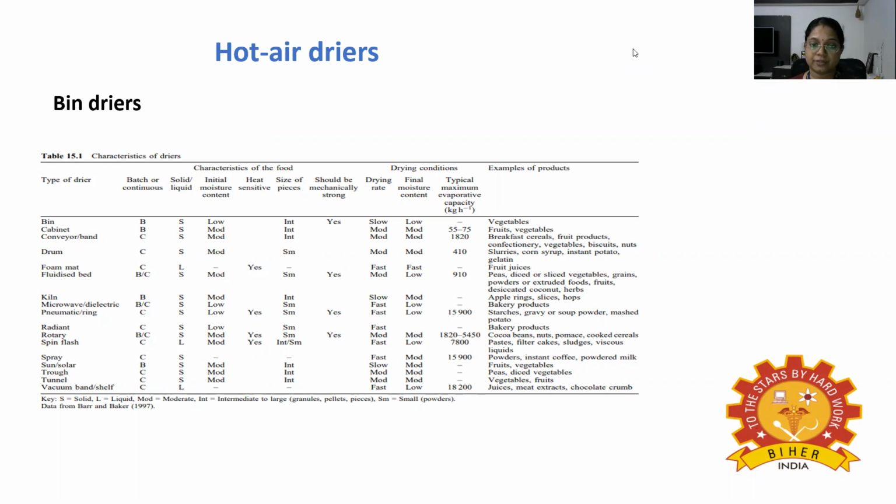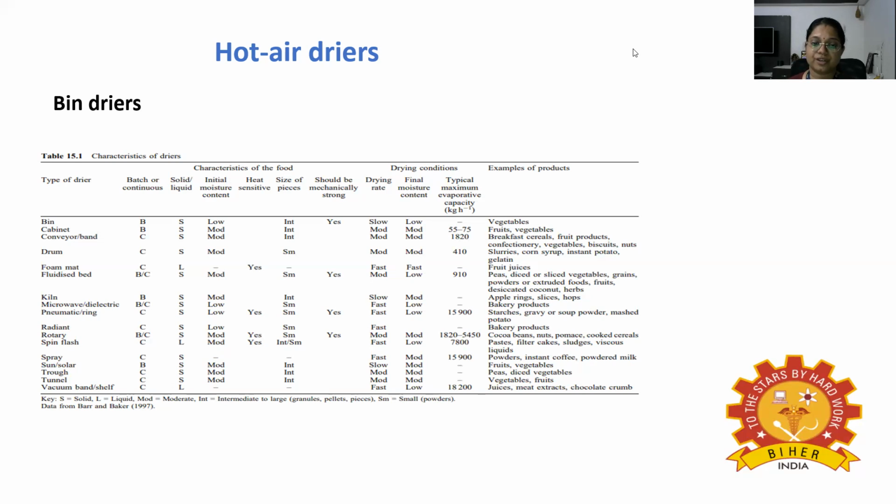Next is recovering heat from the exhaust air to heat incoming air using heat exchangers or thermal wheels, or for warming the feed material. Next, the use of direct flame heating by natural gas and low nitrogen oxide burners to reduce product contamination by the products of combustion. Next is drying in two stages, for example, fluidized beds followed by bin drying, or spray drying followed by fluidized bed drying.